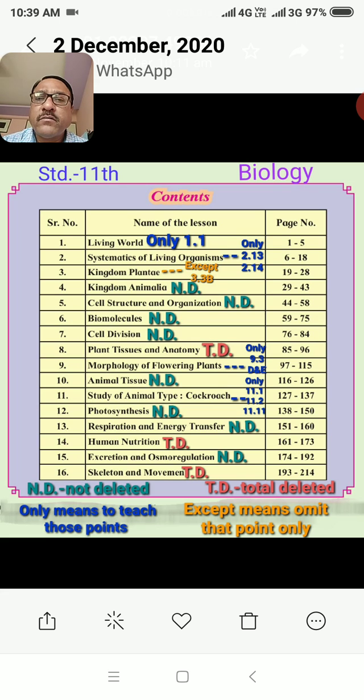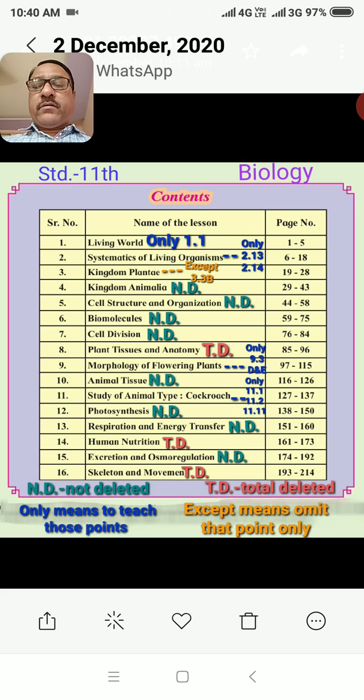In the 11th chapter, only 11.1, 11.2 and 11.11 remain. Next, the 12th is not deleted, the 13th is also not deleted, the 14th is completely deleted, the 15th chapter is not deleted, and last, the 16th chapter, Skeleton and Movements, is totally deleted. So like this, some chapters are deleted.